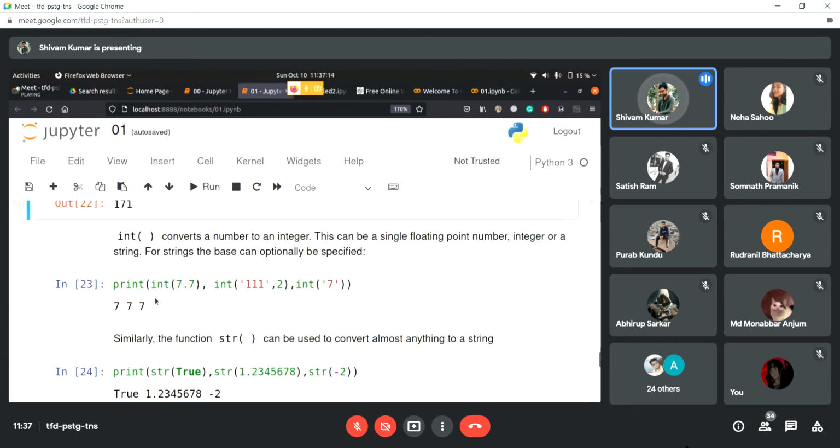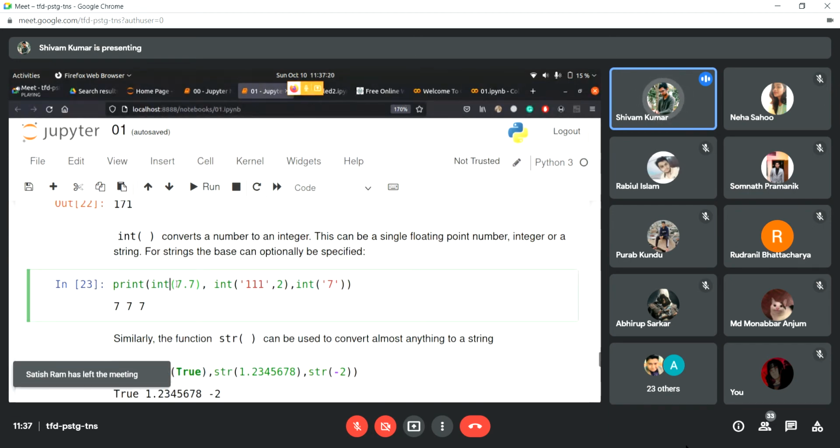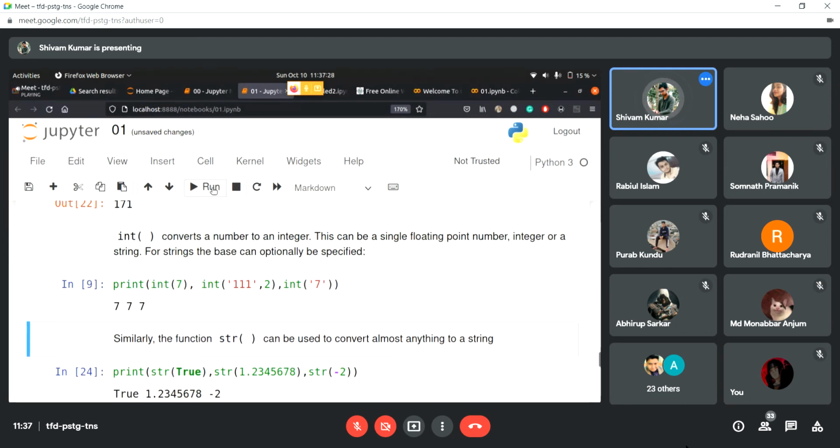Then we talked about the integer function yesterday. It is a function that returns the integer value of any number that we pass. It doesn't have to be a floating point number. Suppose I just pass 7, it's still going to work. Yes, it still works. You can pass any number here if you want to make sure that you get the integer value.